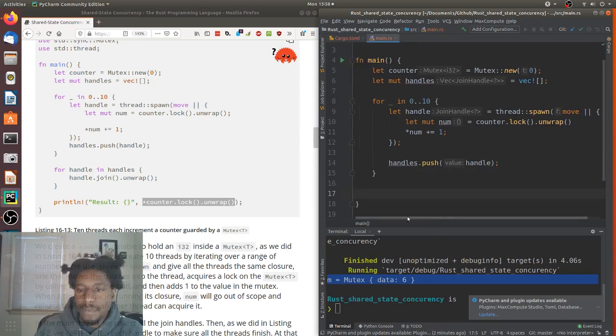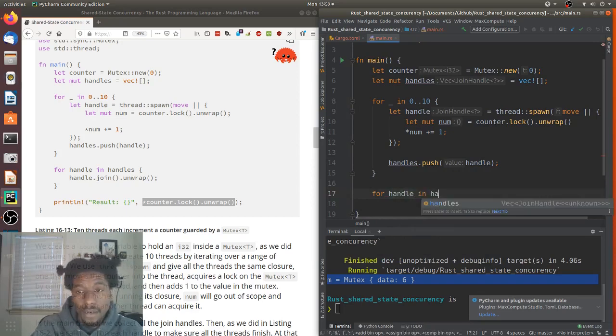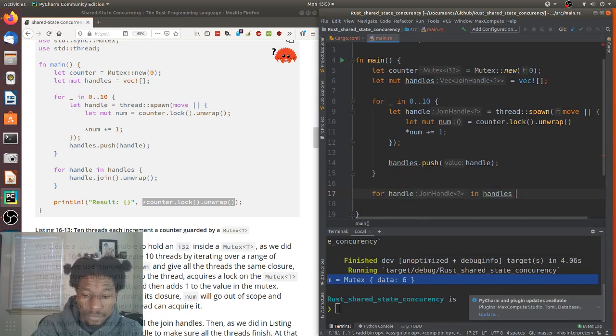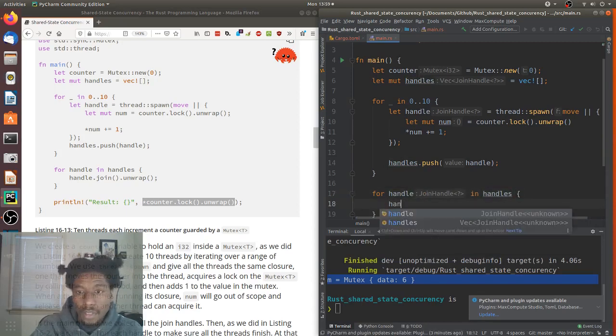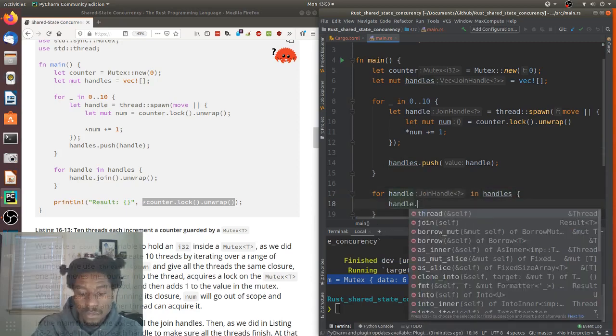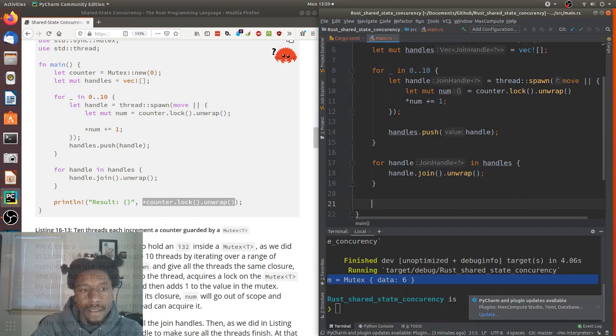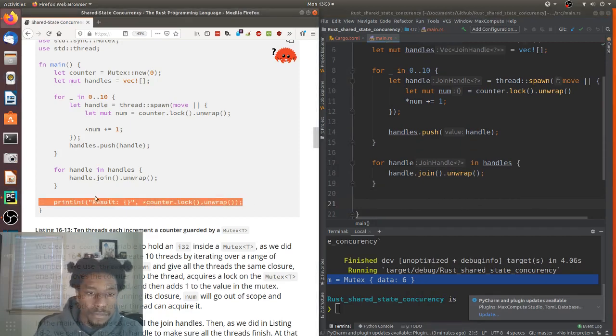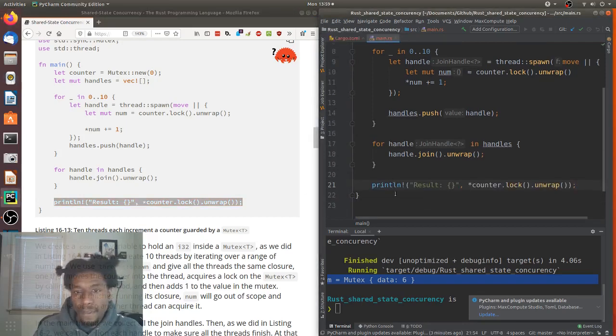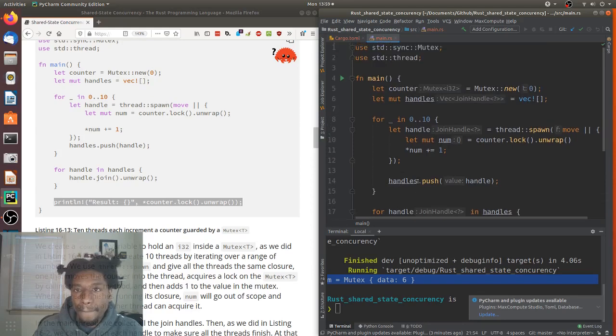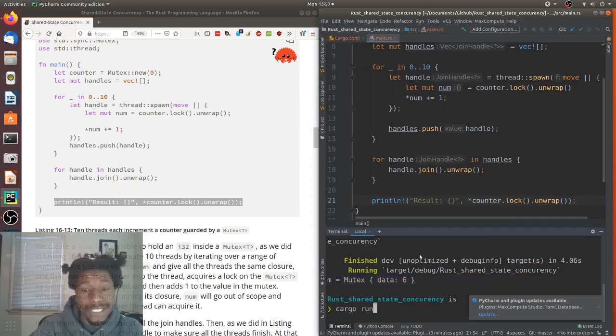I'm not even all the way to the left. That's why it looks weird. All right. Then for handle in handles, handle dot join unwrap, and then print the value. Okay. So I believe we have everything here, and we're expecting it to error.